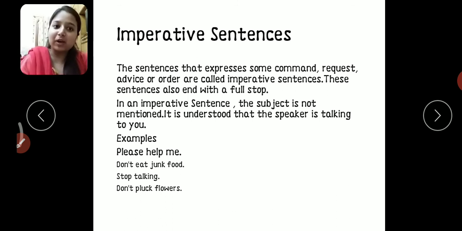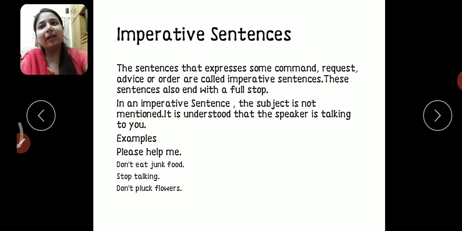These sentences also end with a full stop. And in an imperative sentence, the subject is not mentioned. It is understood that the speaker is talking to you. It is not necessary to add a subject in an imperative sentence. We can simply say stop talking. If the class teacher says to you stop talking, the class teacher does not say Reena stop talking or Ramesh stop talking. Even if I am not telling the name, it is still clear that the teacher is telling me to stop talking. So the subject is not important, it is understood.